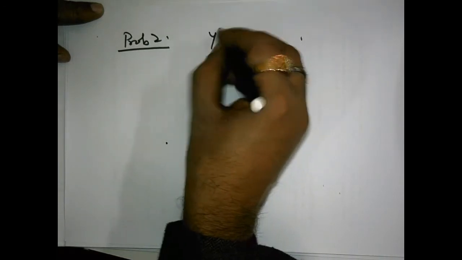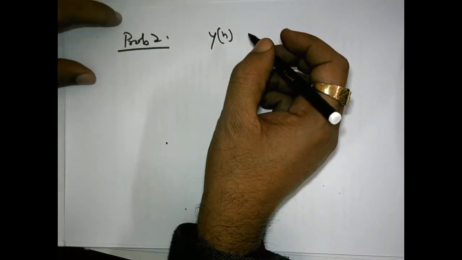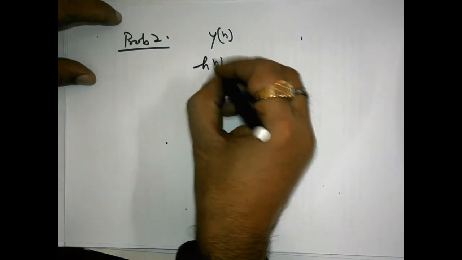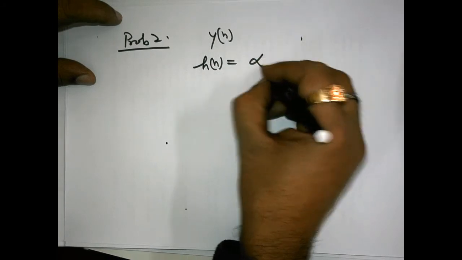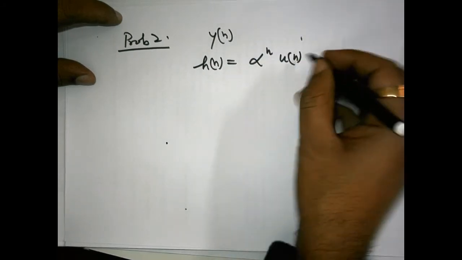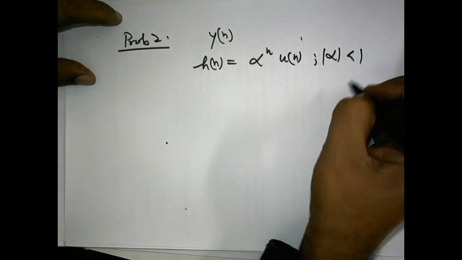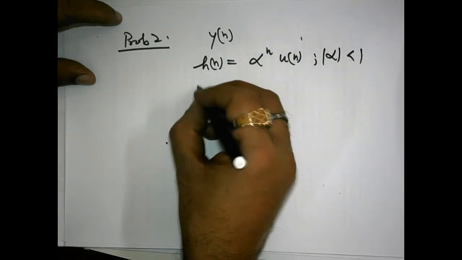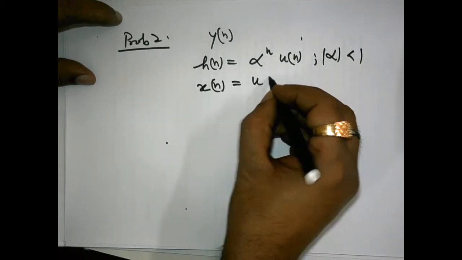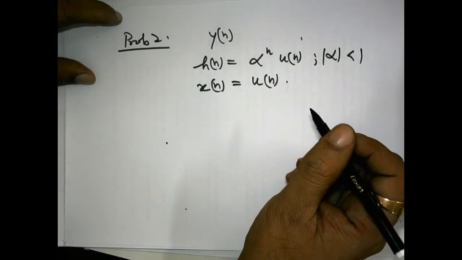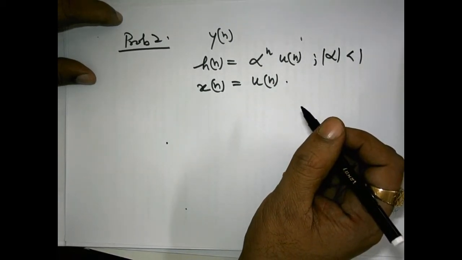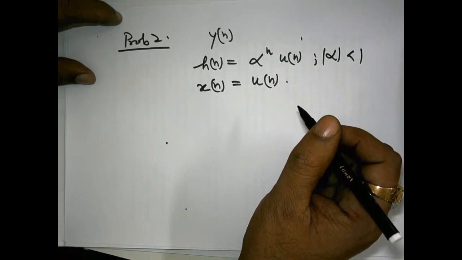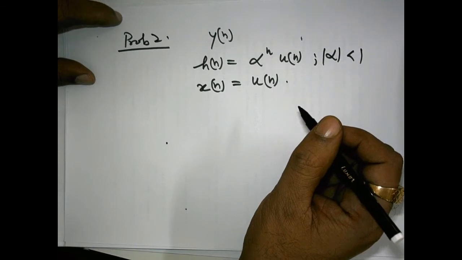Determine the output yn of a relaxed linear time invariant system, LTI system, whose impulse response is given by hn is equal to alpha to the power n un, where mod alpha is less than 1, and the input is the unit step sequence, xn is un. It is given. Okay. So we have to determine yn in this situation. We will take help of the graphical method as well as the mathematical method both.